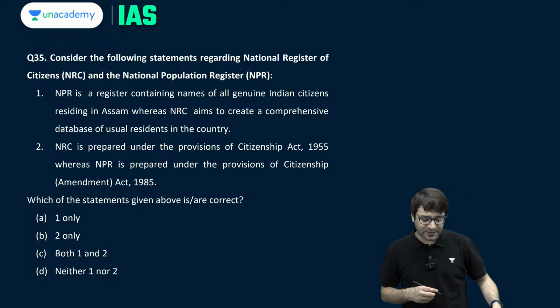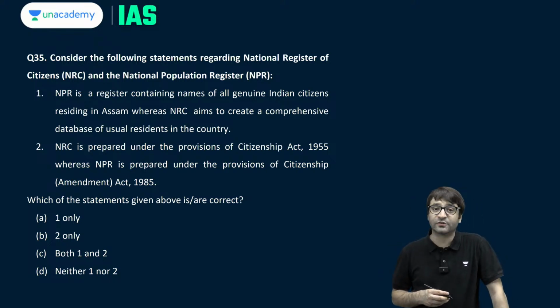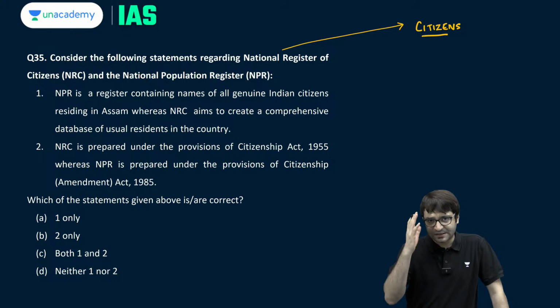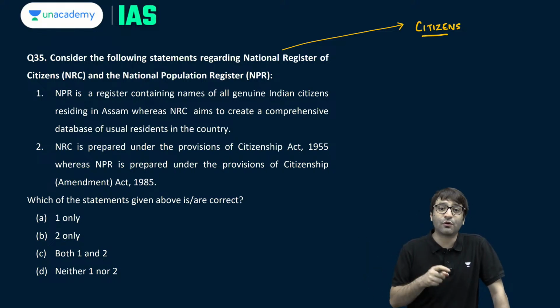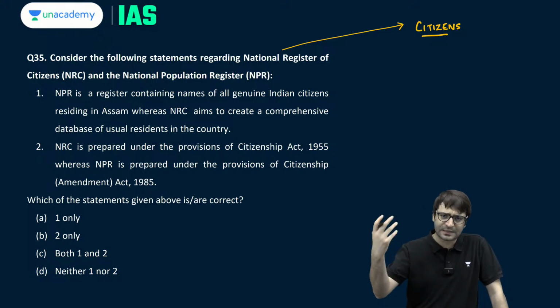Let's look at another question. Consider the following statements regarding National Register of Citizens and the National Population Register. National Register of Citizens, it contains details of all the citizens of India, which was first updated in 1951. Then in 2017-18 was updated only for Assam on the directions of the Supreme Court because Assam Accord had to be